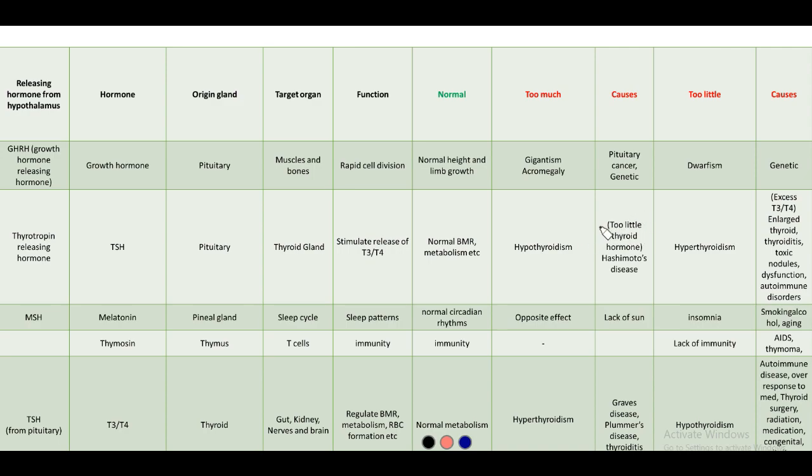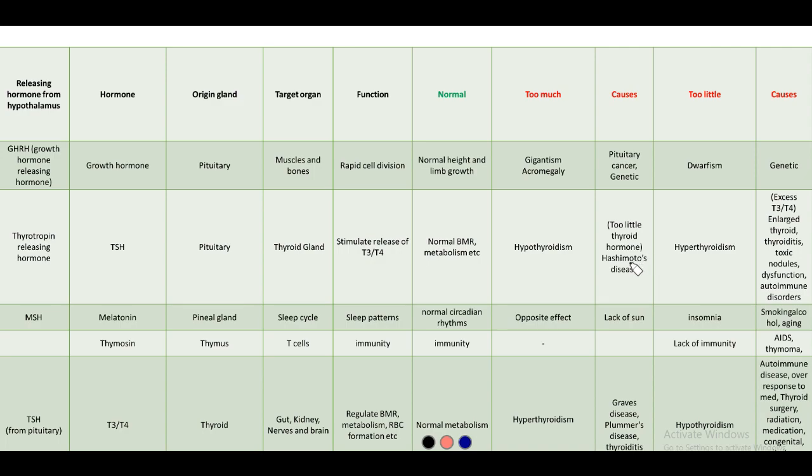So as I said, if there is too little thyroid hormone, the pituitary keeps getting stimulated to release TSH so that it can act on the thyroid gland and produce more T3 and T4. And that is the reason we see too much TSH. The reason the thyroid hormone is secreted in too little quantity is a disease called Hashimoto's disease, and this is an autoimmune disease.